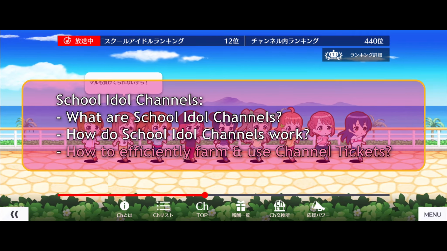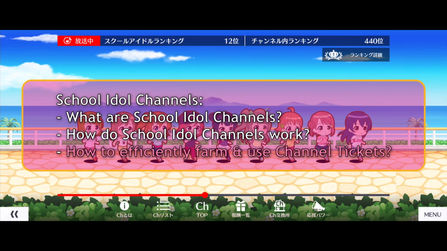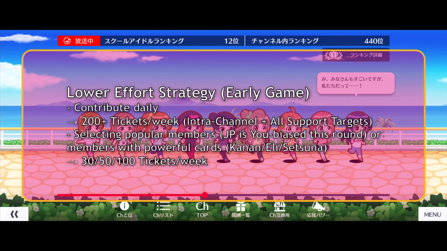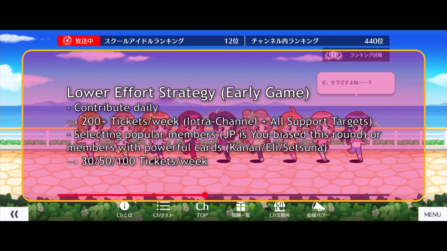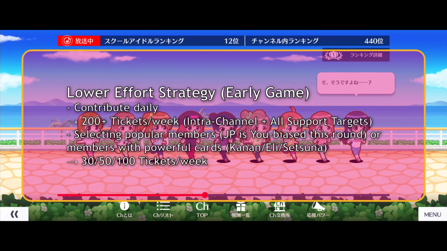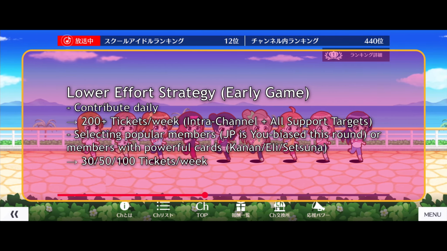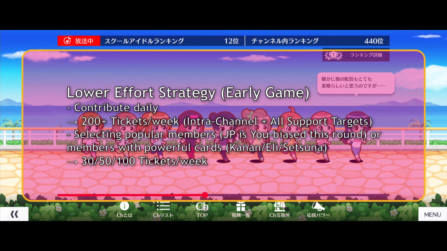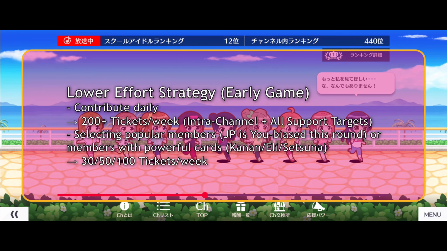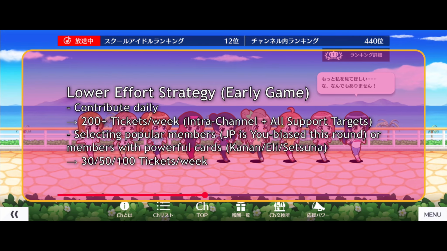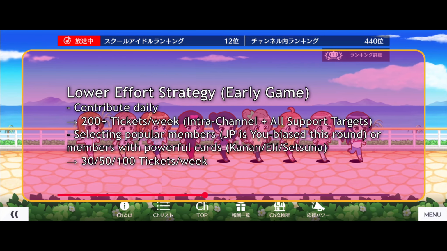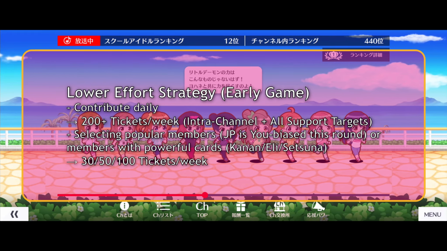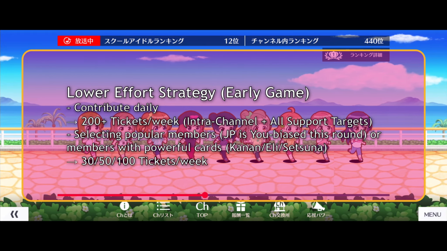Now that we've gone through how School Idol channels work, let's figure out how to make good use of this. If you want the most amount of tickets with the least effort, then going for the popular choices will help you out. Notably members with powerful cards like Kanan, Eri, or Setsuna, or birthday girls in that week, like Yo-chan in after 2 weeks. By at least contributing anything daily, you'll get up to 300 tickets. With this approach, you can get roughly 2 to 3 high memories per month, provided you stick to the same member.